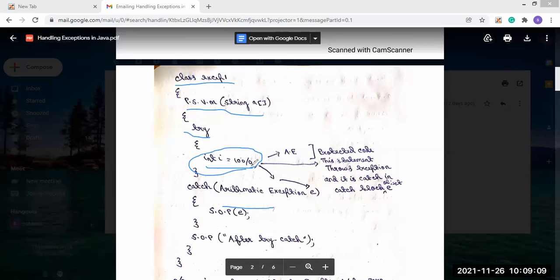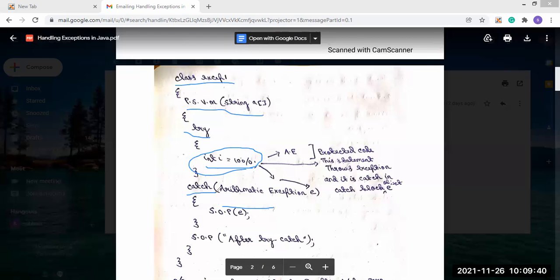So as from the definition, whichever is the risky code, we will write inside the try block. So we have written this code inside the try block, and this is the protected code, or we can say this statement can throw an exception, and it is caught in the catch block by the object e. After completing the try block, we will use the catch block.